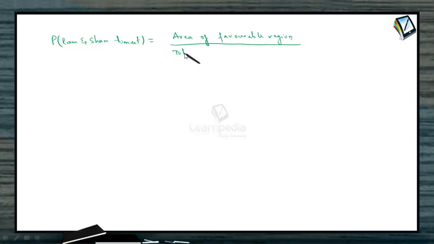Yes. How is the definition of geometrical probability? Probability of Ram and Shyam to meet is the area of the region which is favorable to the total possible area, and we have calculated both of them. What is the area of the total favorable region? It is 105 into 15 by, what is the total possible area? 60 into 60, wherein the probability comes to be 7 by 16. So the two people will meet with a probability of 7 by 16.